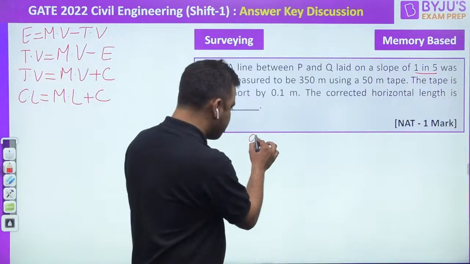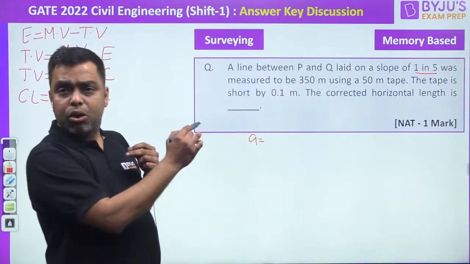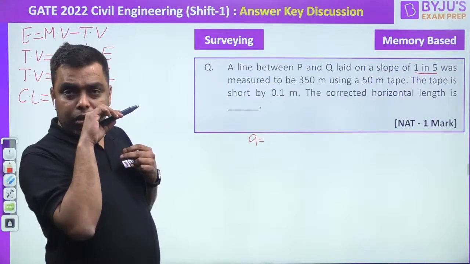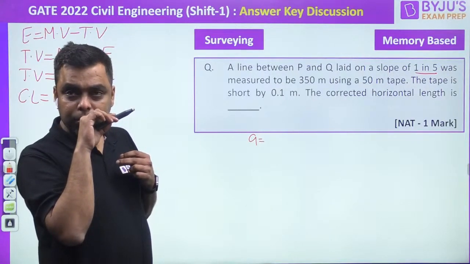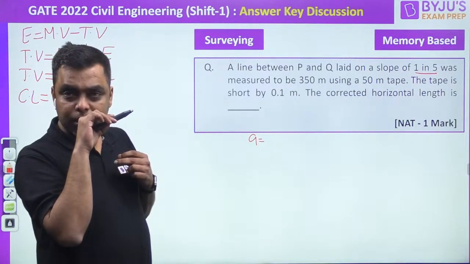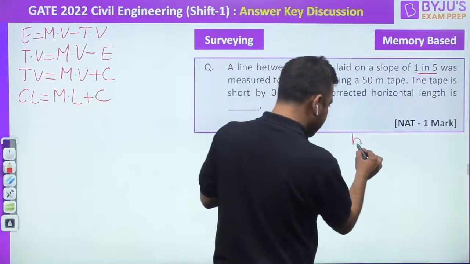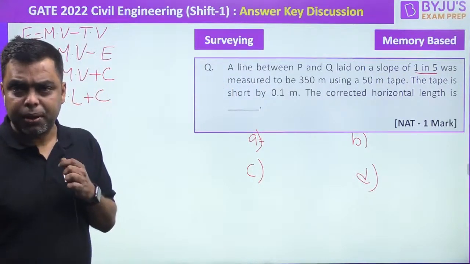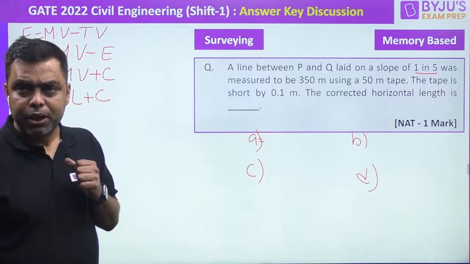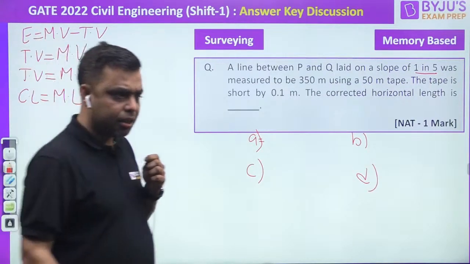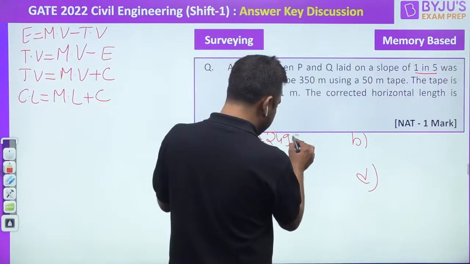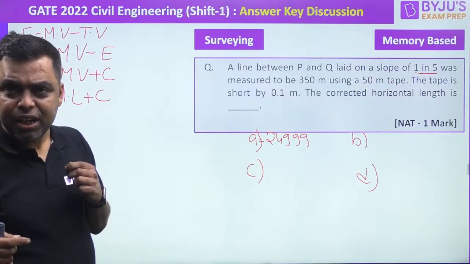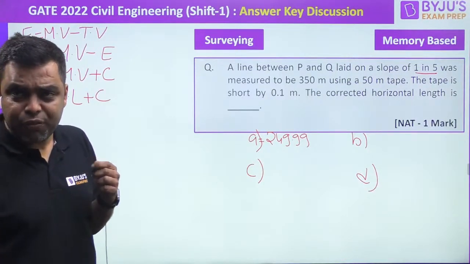Okay, A option was 249.99. Okay, C option 3, is it 214? Okay, 349.99.